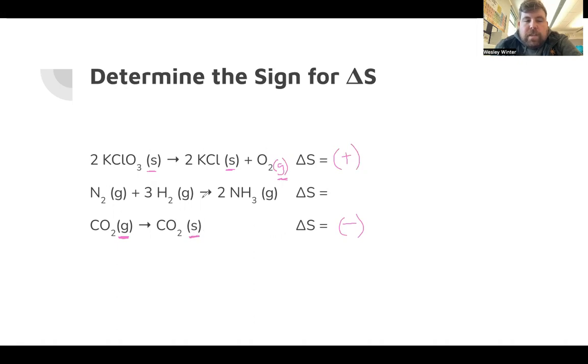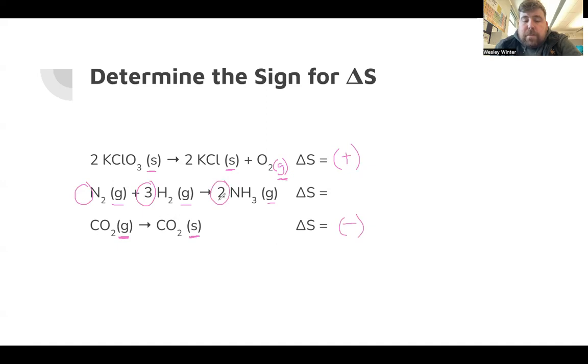So when we look at this chemical reaction, we see that all the states of matter are gases. So I can't use the gas to solid to liquid idea. What I can do is look at the number of particles. I'm starting with 4 particles and ending with 2.